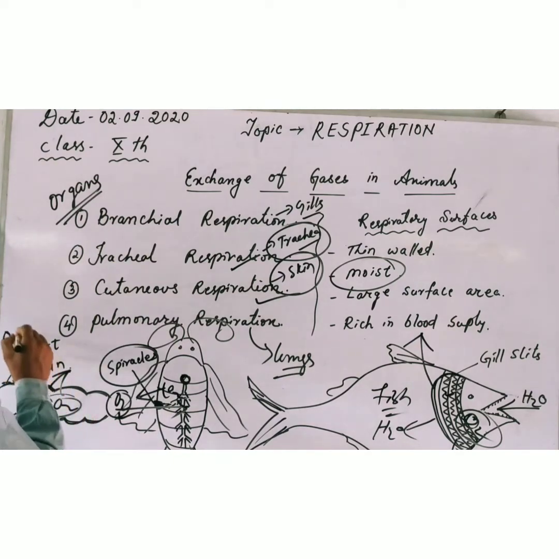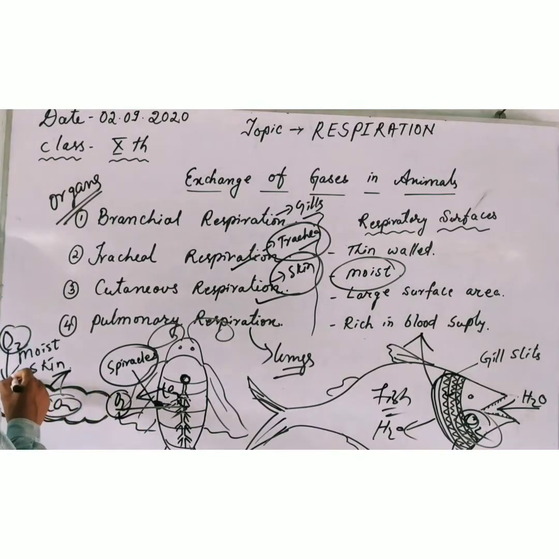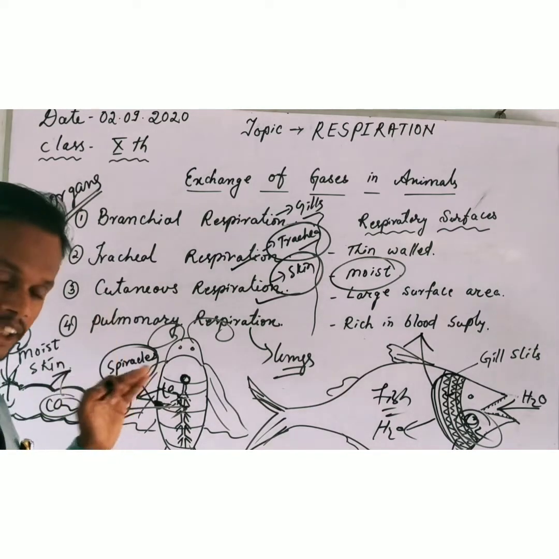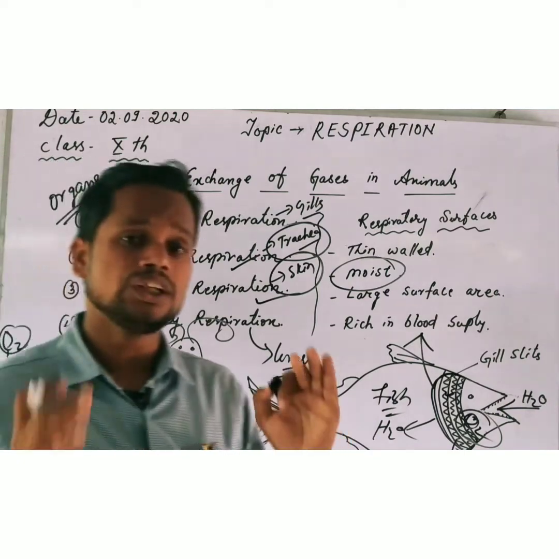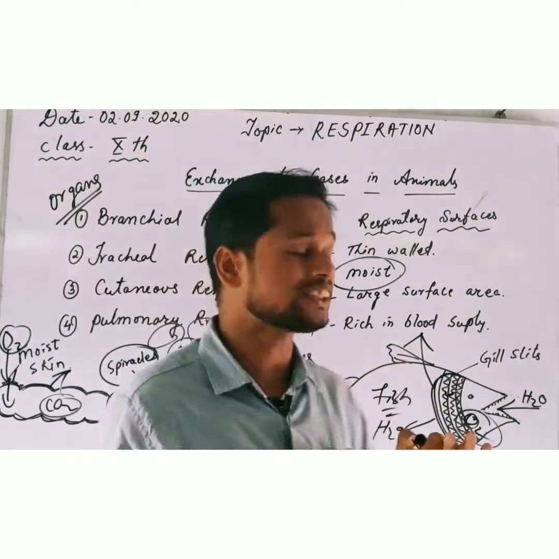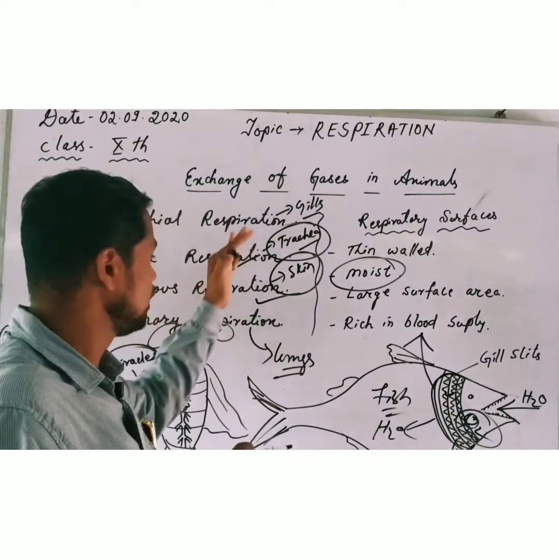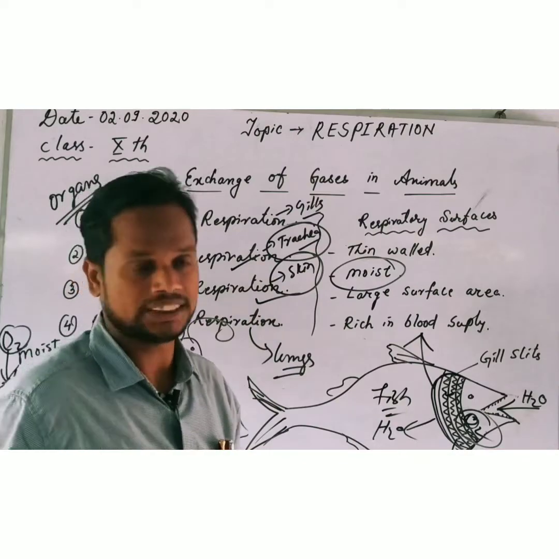Similarly, the O2 present in the atmosphere will come into contact with that moist skin, and that O2 will dissolve here, and will enter inside the earthworm's body. So in this manner, the process of respiration, the process of exchange of gases, happens in lower groups of organisms like fishes, earthworm, insects like cockroach, etc.